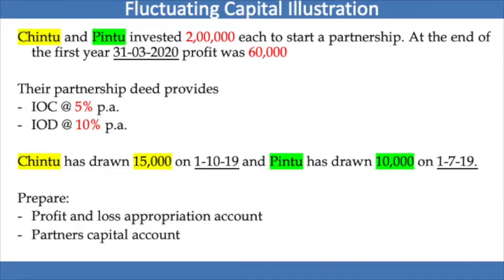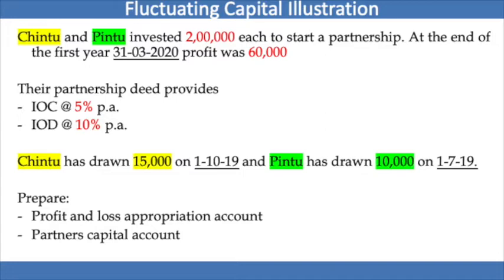Now the partnership deed provides, in many questions it is written as partnership deed, in many questions it is just written the deed. Both actually mean the same thing, always remember that. Now the partnership deed provides interest on capital at 5% and interest on drawing at 10% per annum. Chintu has drawn 15,000 on 1st of October 2019, therefore 6 months interest will be calculated, and Pintu has drawn 10,000 on 1st July 2019, therefore 9 months interest has to be calculated at what percentage?